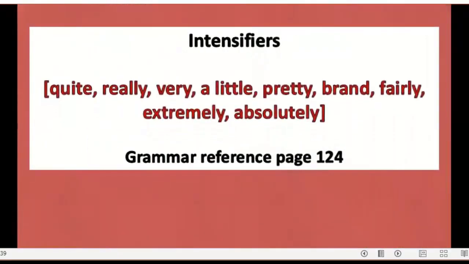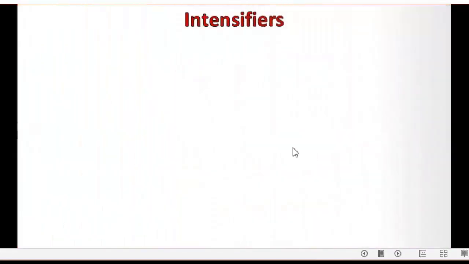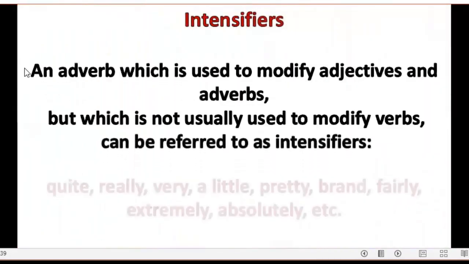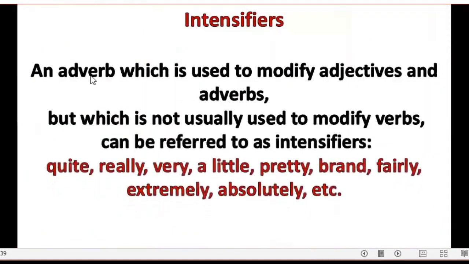Now let's speak about intensifiers. Intensifiers like quite, really, very, a little, pretty, fairly, extremely, absolutely, and you will find about them on page 124. And here intensifiers are adverbs which are used to modify adjectives and adverbs, but which are not usually used to modify verbs.